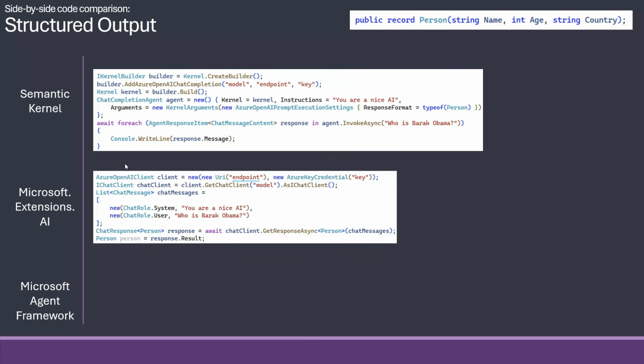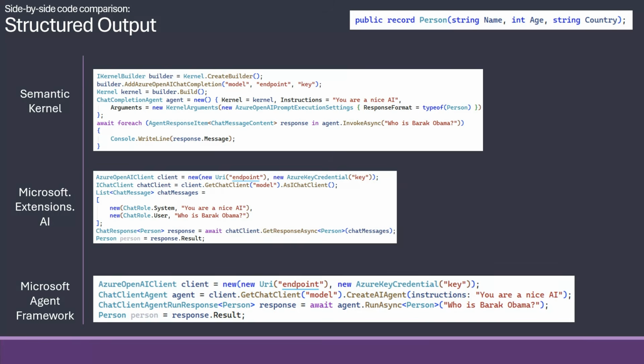Extensions AI makes it much easier in that you have a generic method for the call to the LLM, where you just give the object that you want back, and then you get that back as a response. So you get your object. So you don't need to tell it what type it is, that happens in the call, and you don't need to deserialize yourself. Agent Framework does the same, but of course, again, has the agent part, and it needs to do a run async instead of a get response async, but else they are exactly the same.